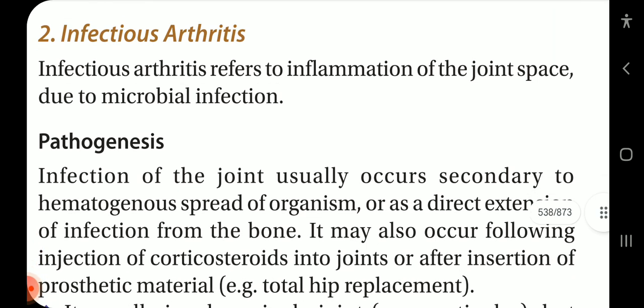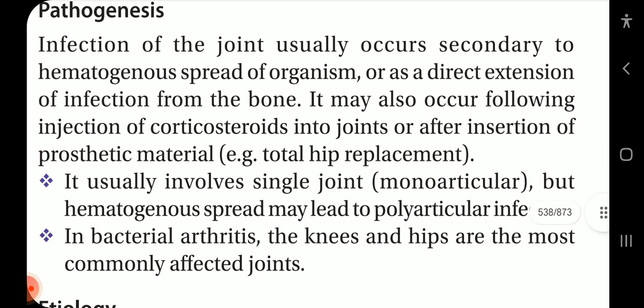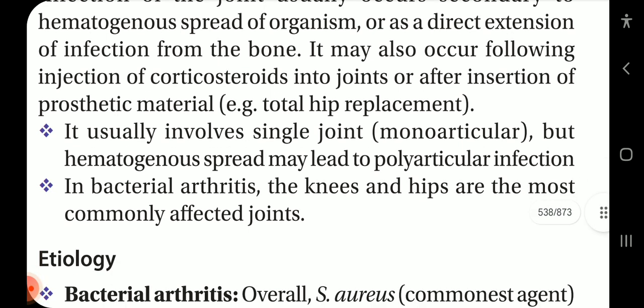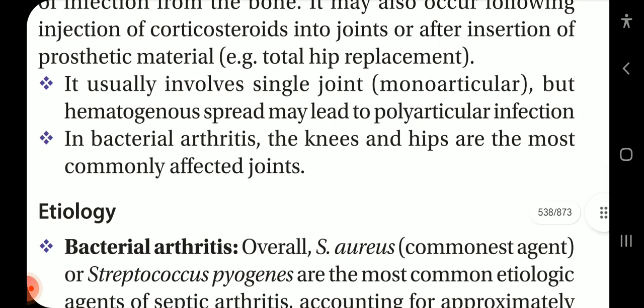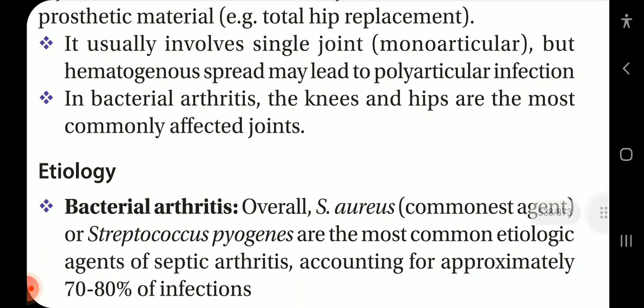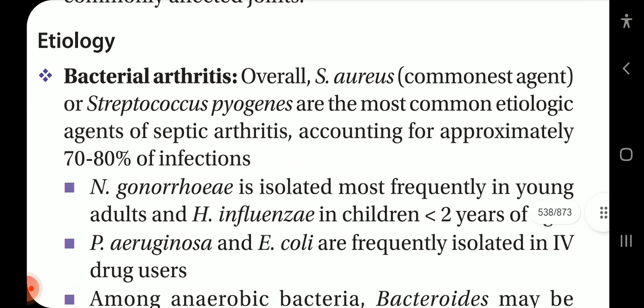Now, infectious arthritis. Infectious arthritis refers to inflammation of the joint space due to microbial infection. Pathogenesis: infection of the joint usually occurs secondary to hematogenous spread of organisms or as direct extension of infection from the bone. It may also occur following injection of corticosteroids into joints or after insertion of prosthetic material, for example total hip replacement. It usually involves a single joint, monoarticular, but hematogenous spread may lead to polyarticular infection. In bacterial arthritis, knees and hips are the most commonly affected joints.